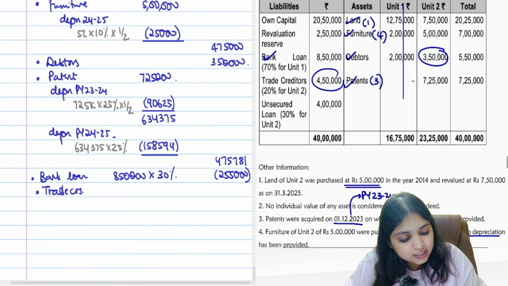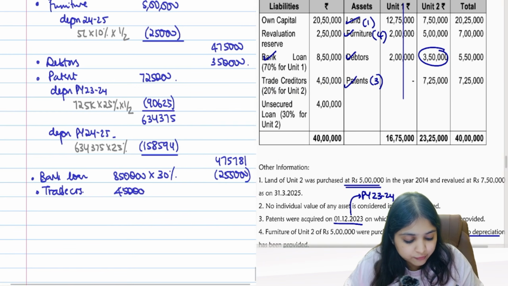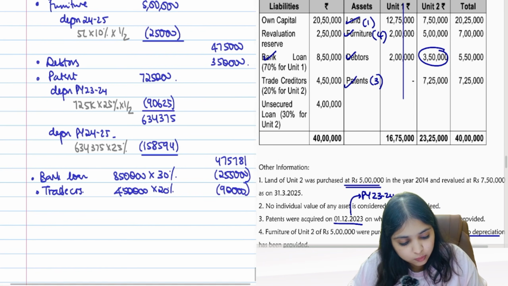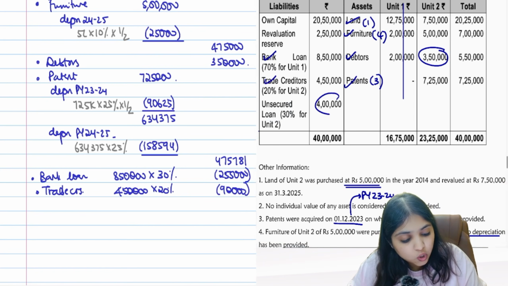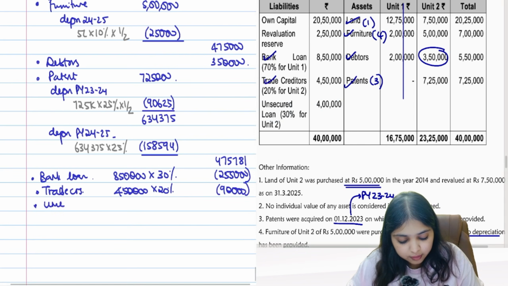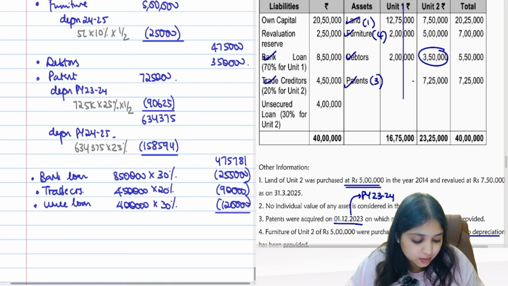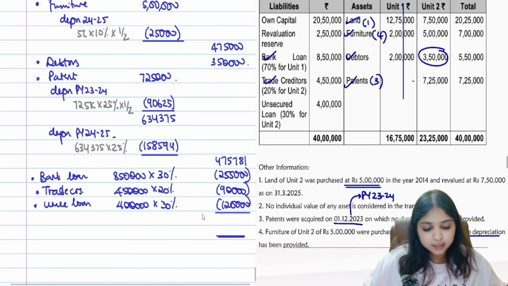Total trade creditors is 4,50,000. 20% is for unit 2. So 4,50,000 into 20%. This is going to be 90,000. Then unsecured loan is 4 lakh. 30% is for unit 2. So only 30% I will take, which is 1,20,000. That's all. Can you calculate the net worth for me, please?